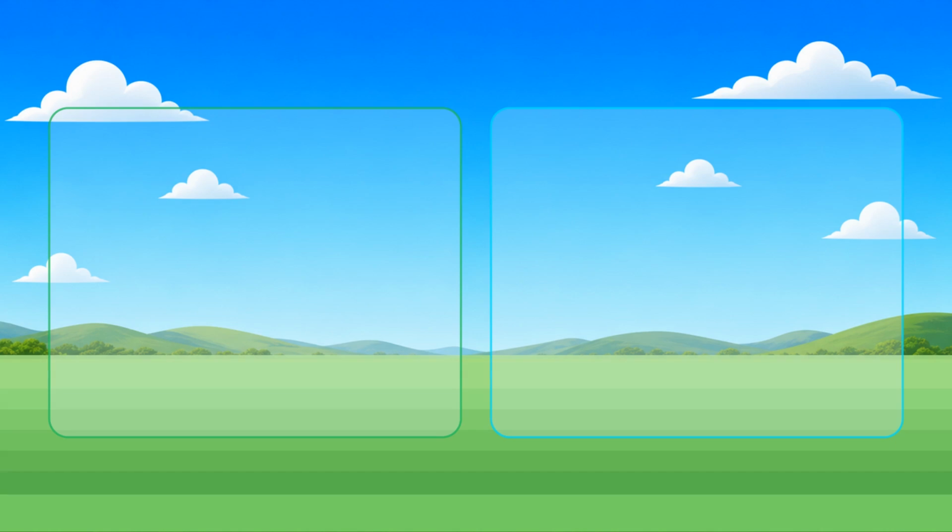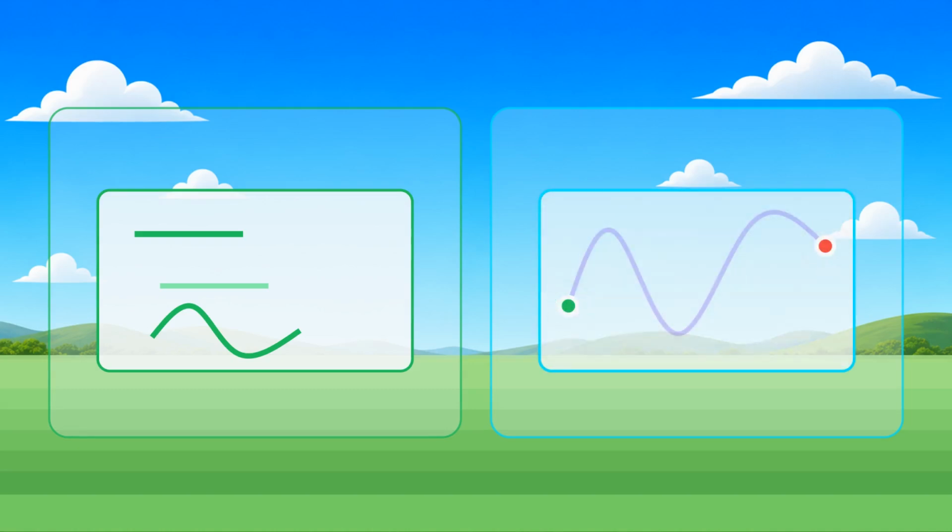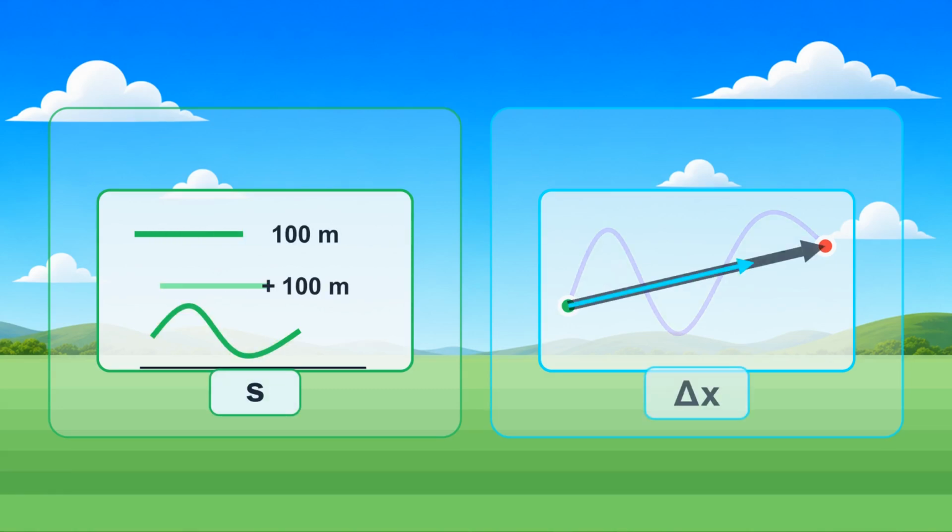This gives us the most important sentence in this lesson. Distance traveled remembers the entire journey. Displacement remembers only the start and the finish. Distance traveled is like a travel log. Every part of the motion is added to it. Displacement is like a single arrow on a map. The arrow begins at the initial position and points directly to the final position.